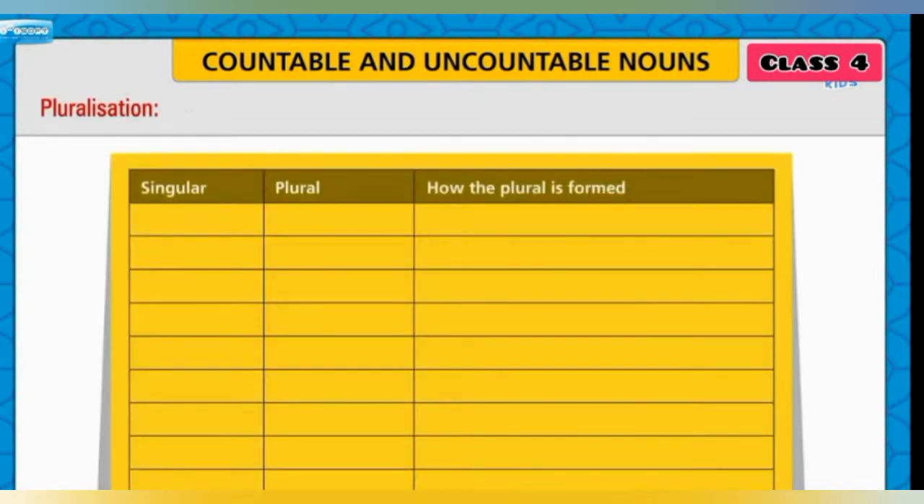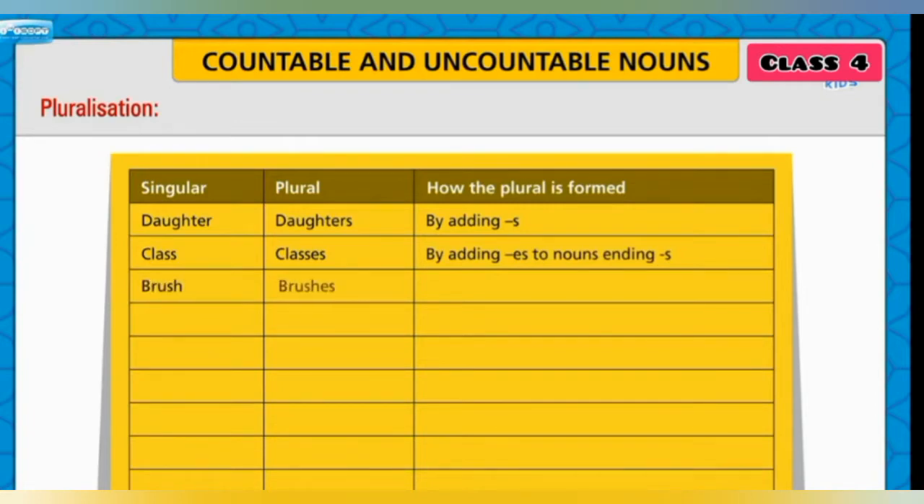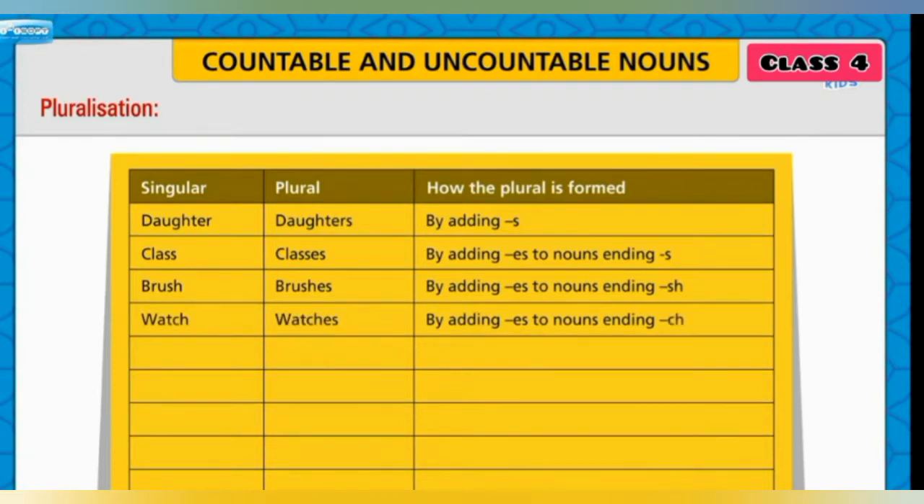Singular, plural, how the plural is formed. Daughter, daughters, by adding s. Class, classes, by adding es to nouns ending s. Brush, brushes, by adding es to nouns ending sh. Watch, watches, by adding es to nouns ending ch. Box, boxes, by adding es to nouns ending x.